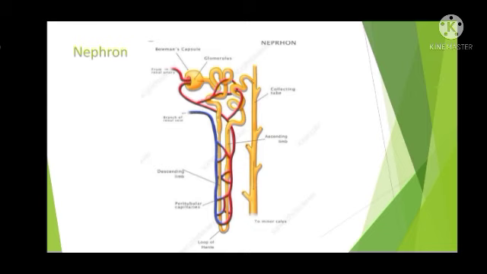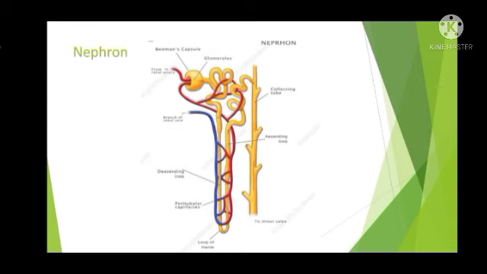Now, inside this kidney, there is the basic filtration unit called the nephron. So, the picture what you are seeing is the nephron. So, what is nephron? It is the basic filtration unit of a kidney. About 1 million nephrons are present in each kidney.